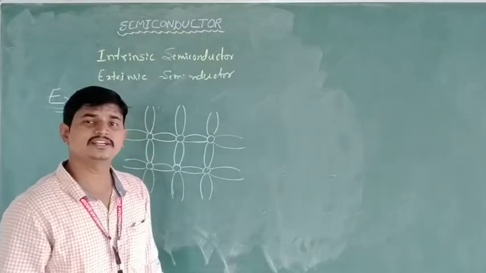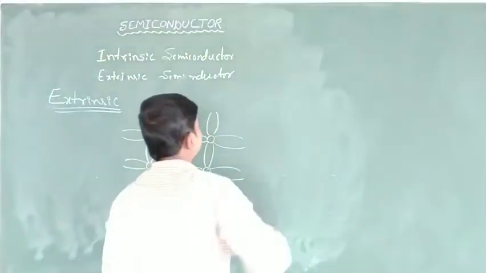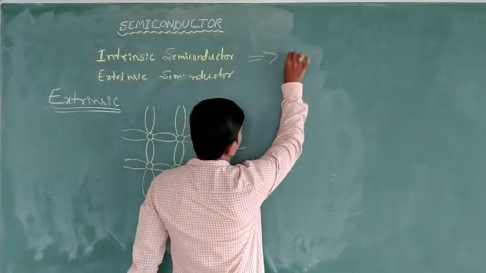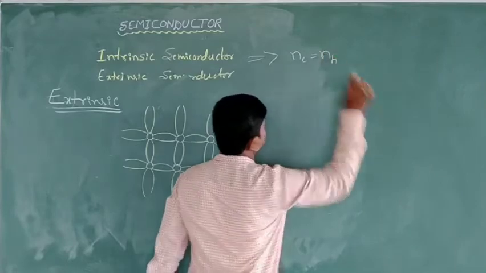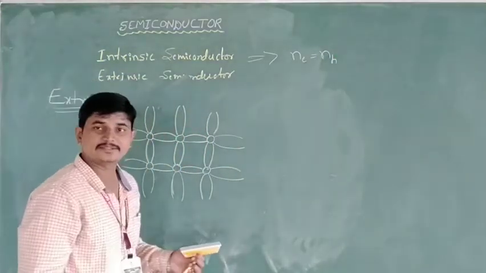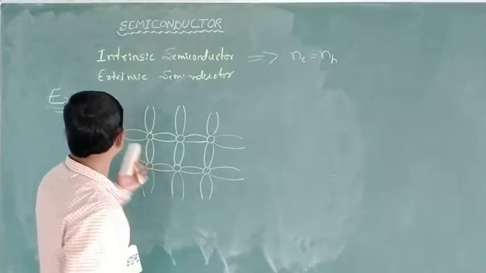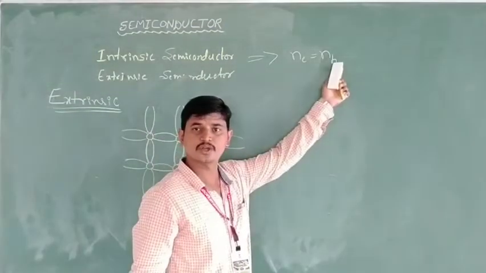One more thing: in the intrinsic semiconductor, the number of electrons is equal to the number of holes. Then what about holes here?